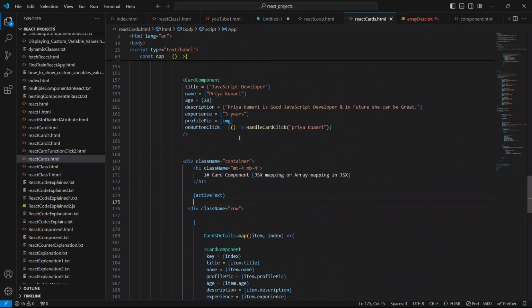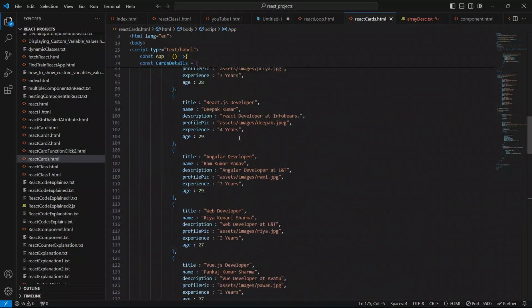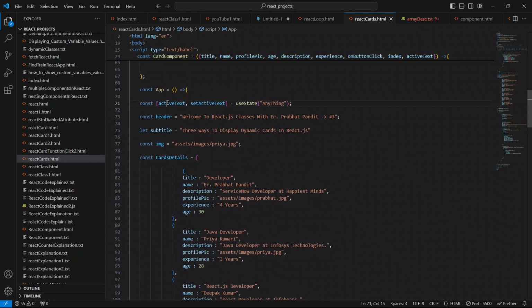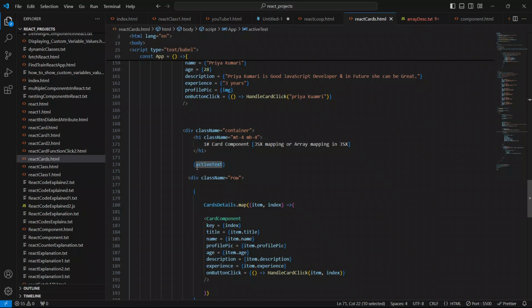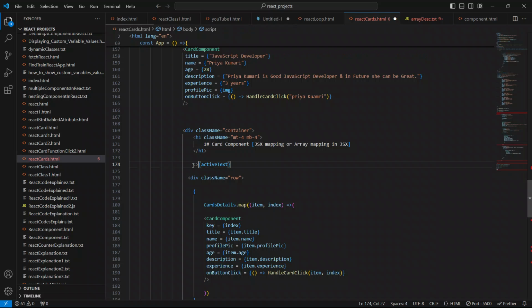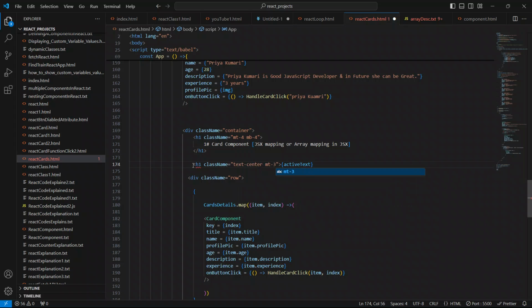Okay, it says literally "anything" because, as I told you, the activeText initial value is anything. We will use this setActiveText updater function to update it dynamically whenever the user clicks on the card. I have to put it inside the h1 element, give the class name text-center, and give margin top 3 and margin bottom 3.